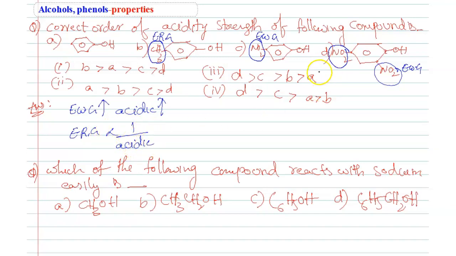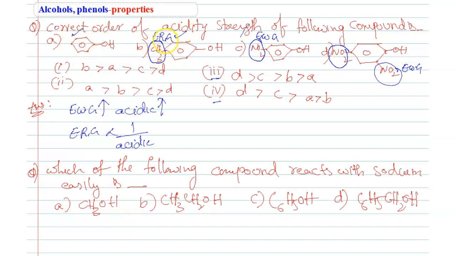Now tell me, among A, B, C, D, which has more acidic nature? D. Then cross check it, students. After D, C has an electron withdrawing group, so D greater than C. Then compared to A and B, B has an electron releasing group, but in A nothing is there.